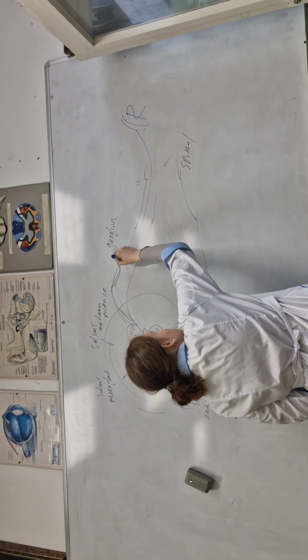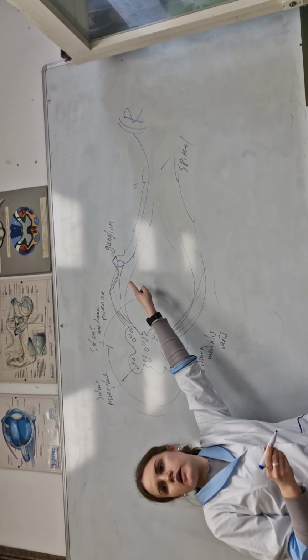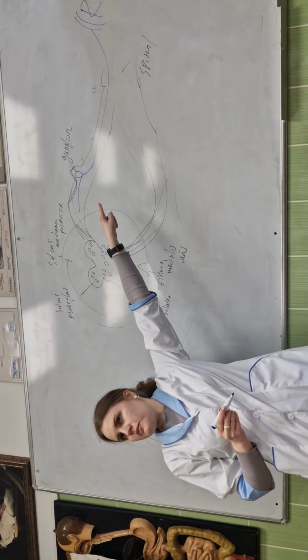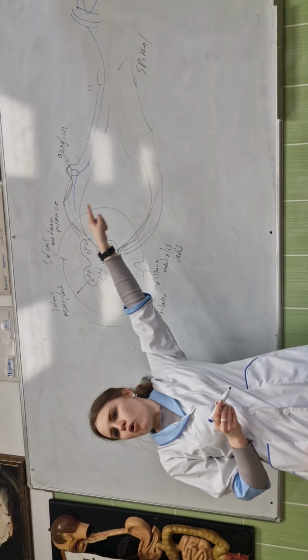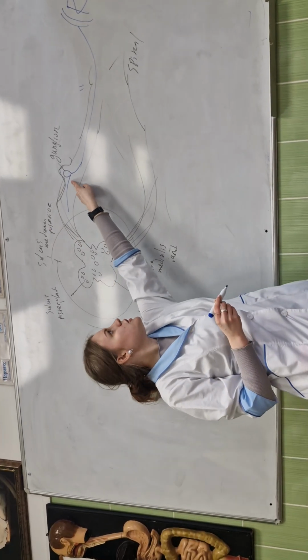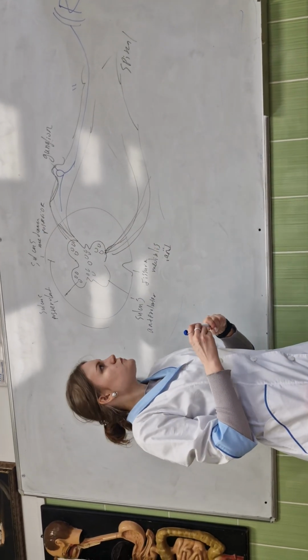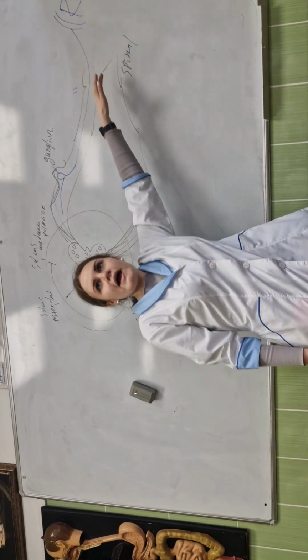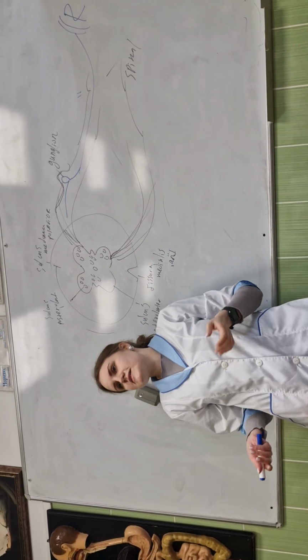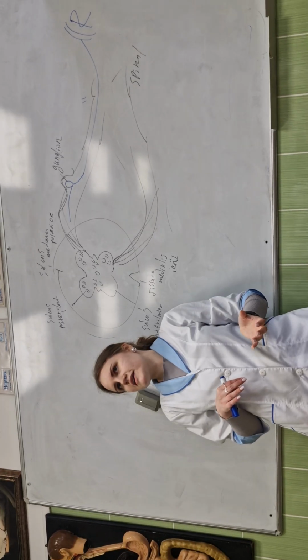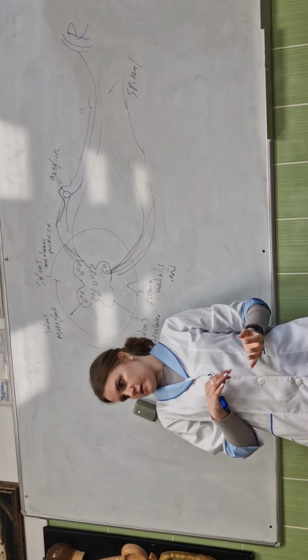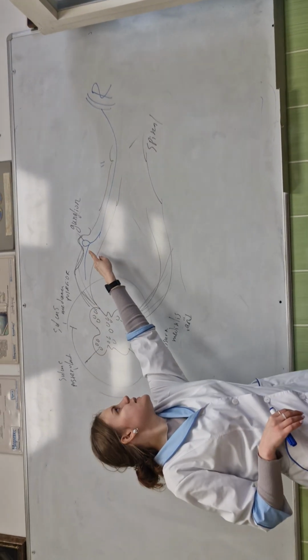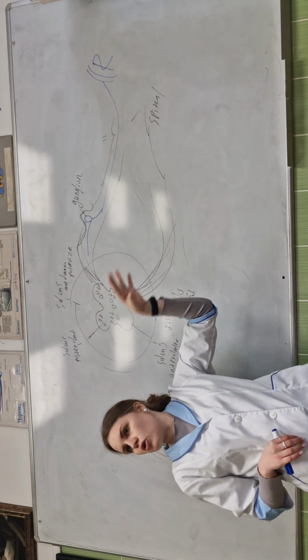I draw the sensitive neuron as unipolar, pseudo-unipolar. It has a dendrite, or we can say a peripheral process, and then a central process, the axon.